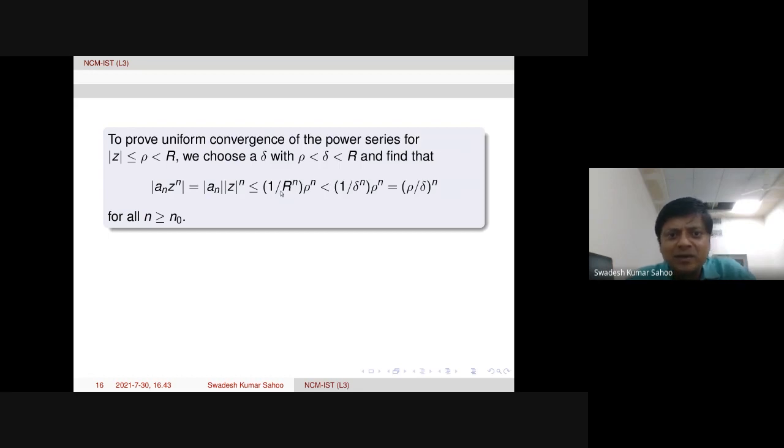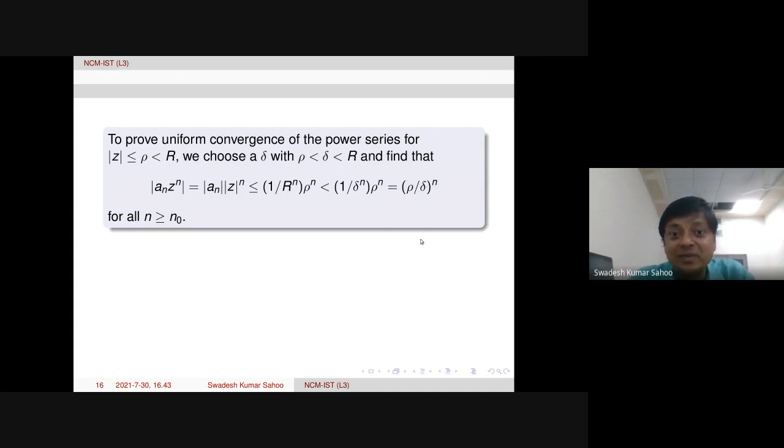Now what happens? From this relation, 1 over r will be less than 1 over delta. So we just take the power of that n. So 1 over delta power n into rho power n is coming. This is nothing but rho by delta whole power n. But rho by delta is actually less than 1, from this inequality. So again, in terms of series, this will be convergent.